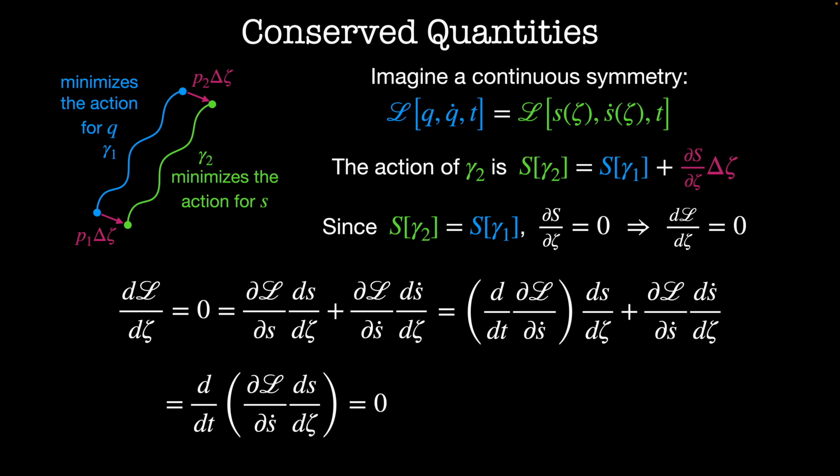Being a constant of the motion means that we get this first integral for free. When we integrate this term, we get a constant. And this constant of motion is our conserved quantity, dL/ds-dot times ds/dζ.